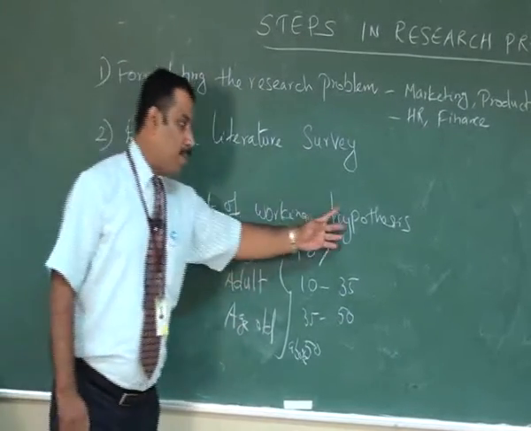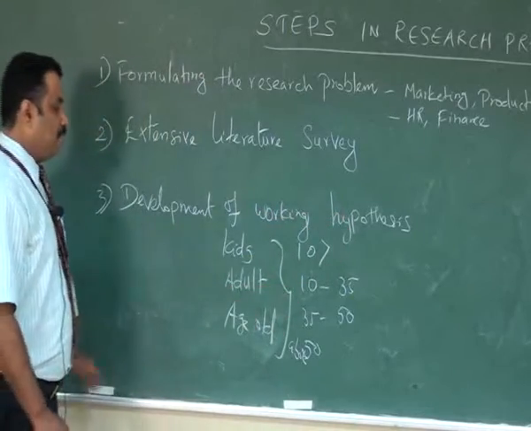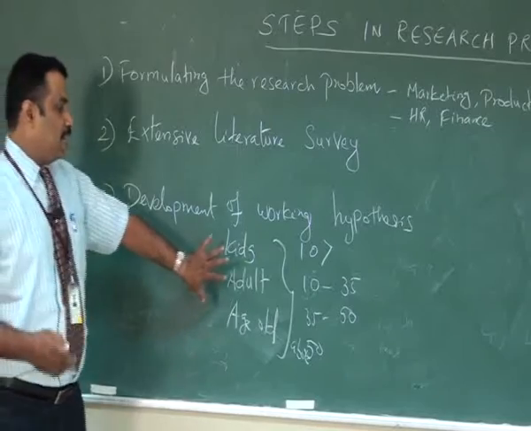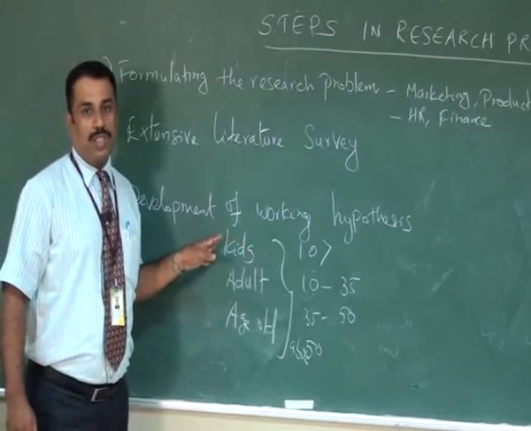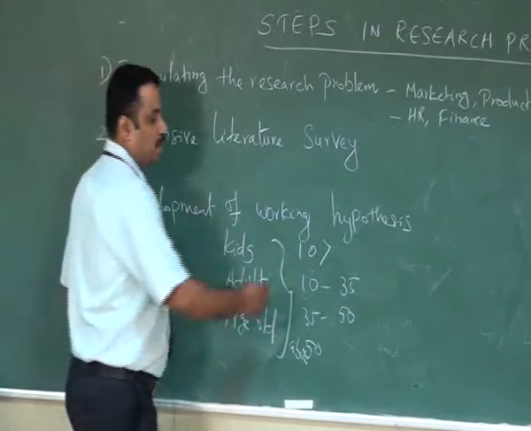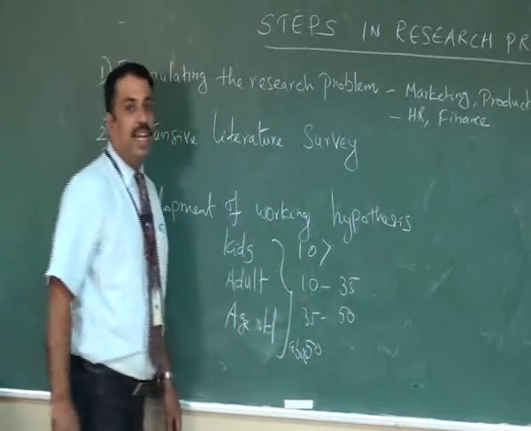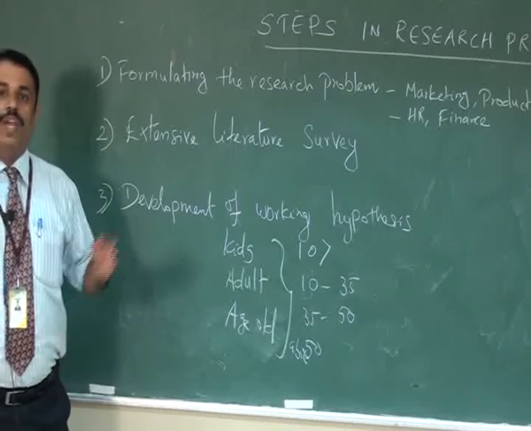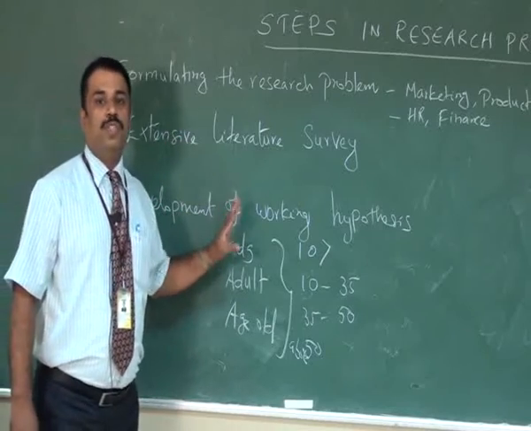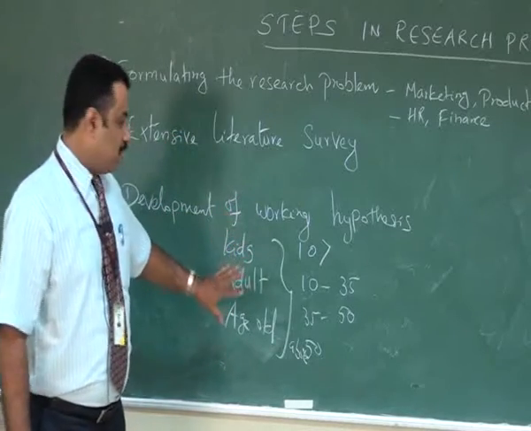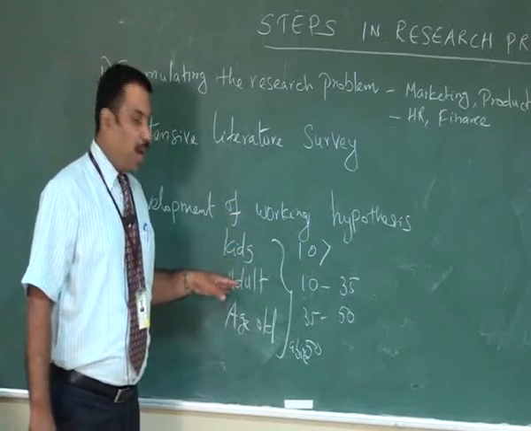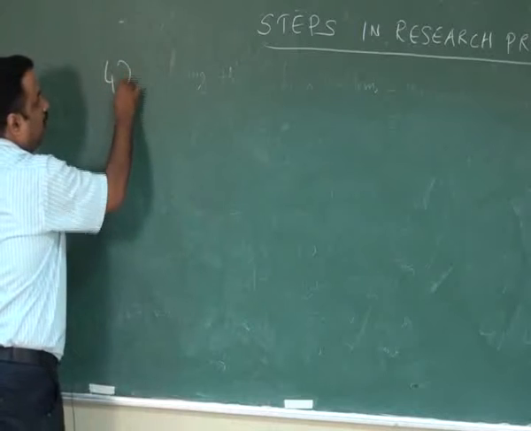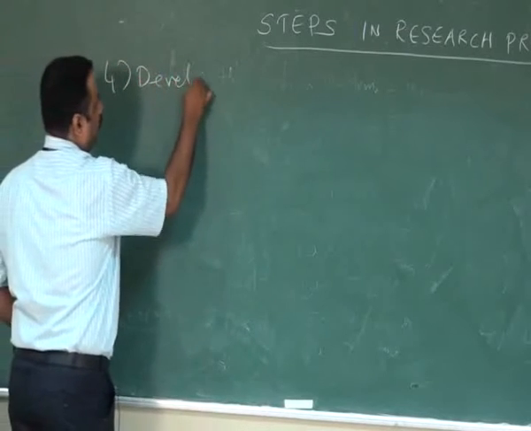So in the case of developing a hypothesis, he can develop an assumption. So normally we come to the conclusion that normally kids are eating more chocolates. So we can develop a hypothesis like, or having an assumption like this: kids are eating more chocolates. But is it so? So we have to go for further analysis which is going to reveal who is eating more chocolates, whether it may be kids or it may be adult or it may be age old. The fourth step is development of research design.